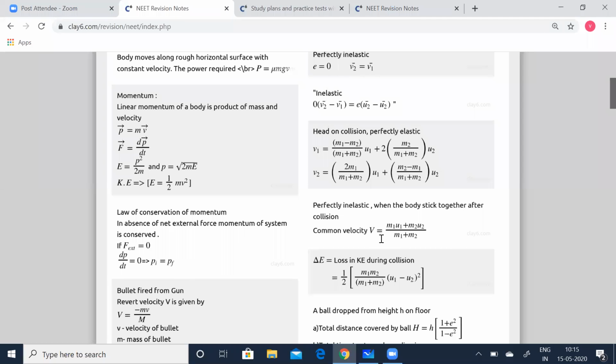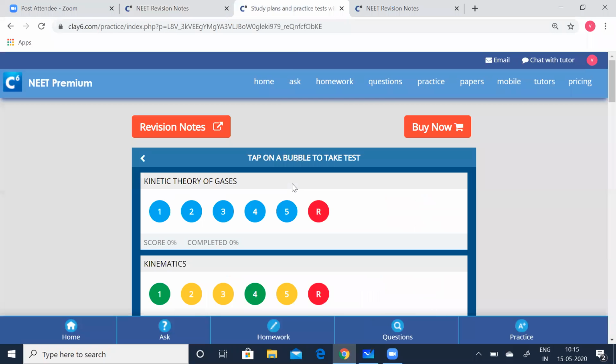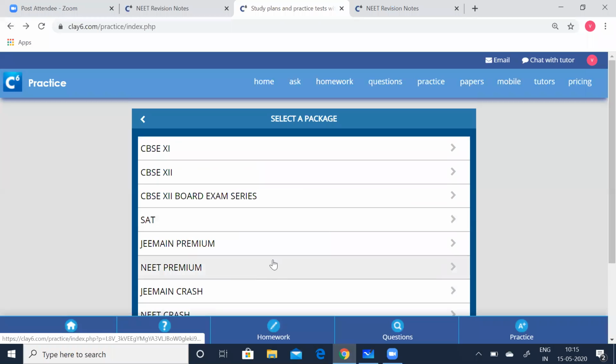So I have quickly gone through the important formulae related to this chapter. Now let us go to the tests and how to access the test. How can you take the test? Let me quickly explain it to you. Click on the physics tests. Go to the premium.